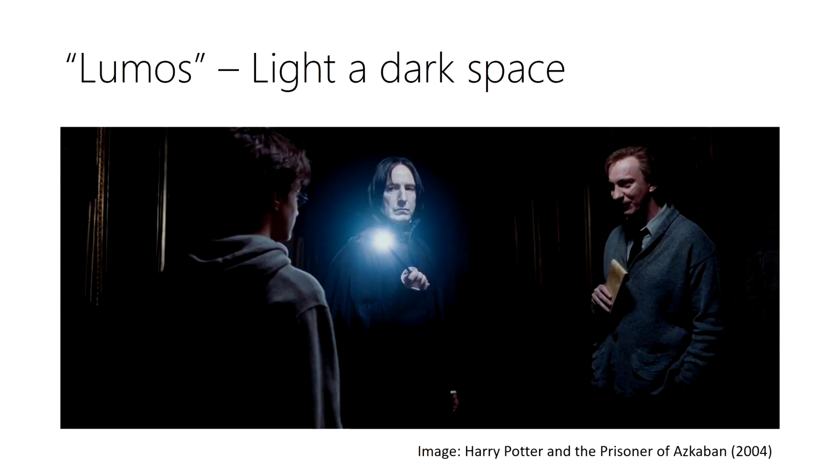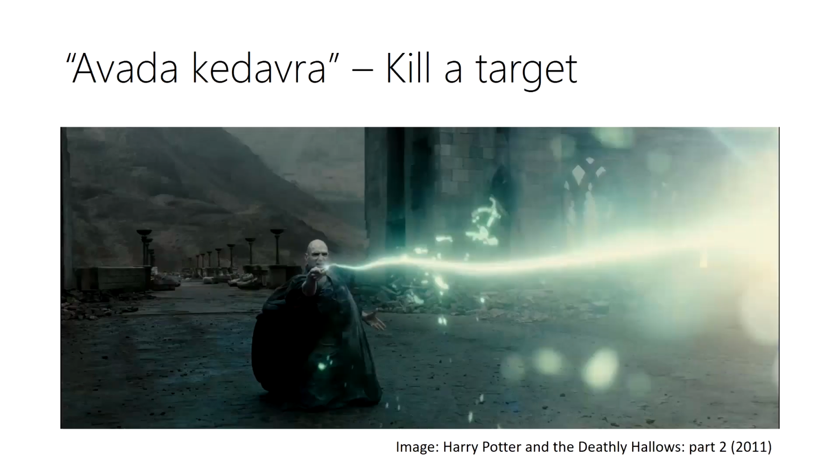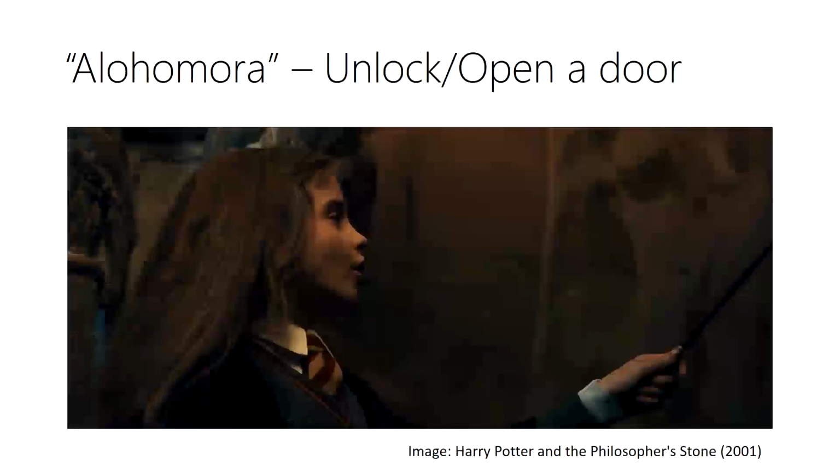So, for example, we have Lumos that is used to light a dark space. We could think of many others, like Avada Kedavra to kill a target, or Alohomora to unlock or open a door.